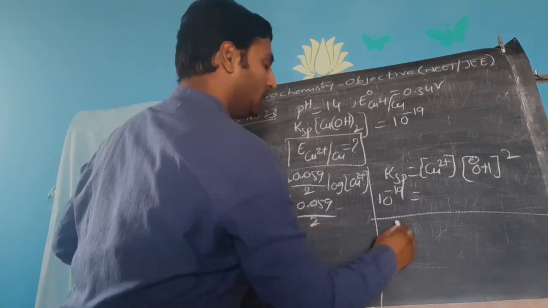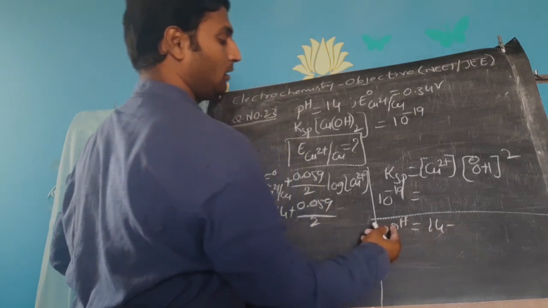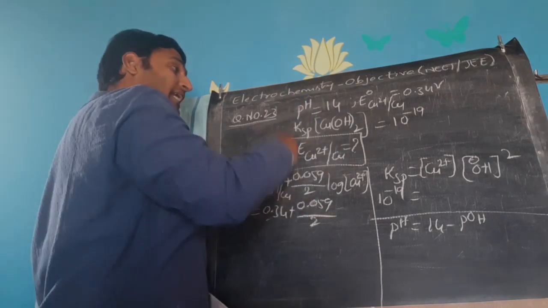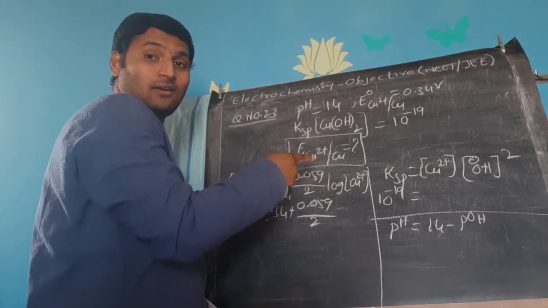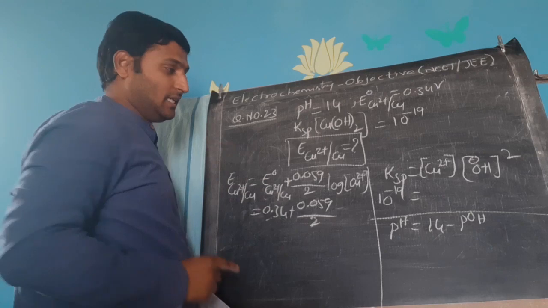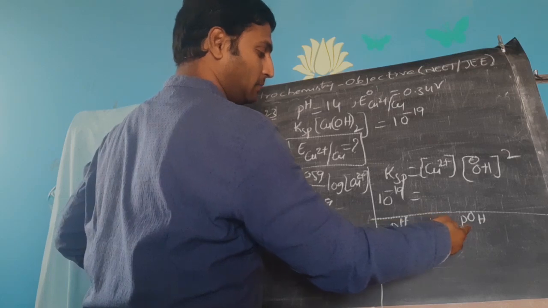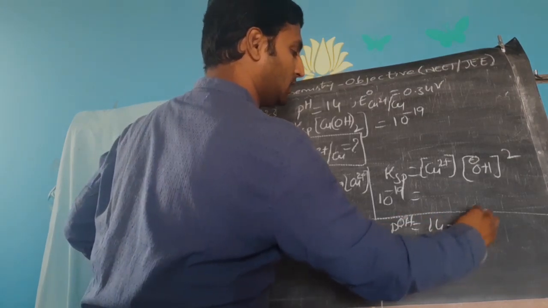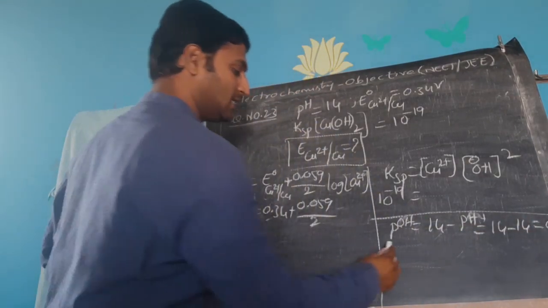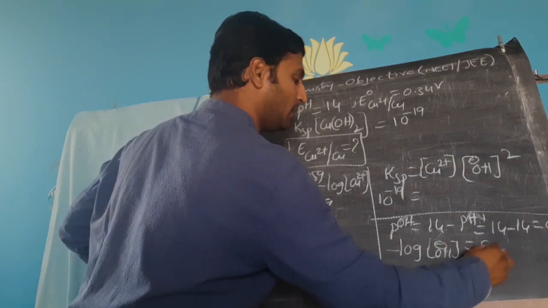Reverse. So, you know pH is equal to 14 minus pOH. See, here hydroxyl concentration is what I need to get, but pH gives you H plus concentration. That's why I am trying to get OH minus concentration. So pOH is equal to 14 minus pH. What is pH given? 14. So 14 minus 14 is 0. So please understand, my negative logarithm of OH minus concentration according to him is 0.